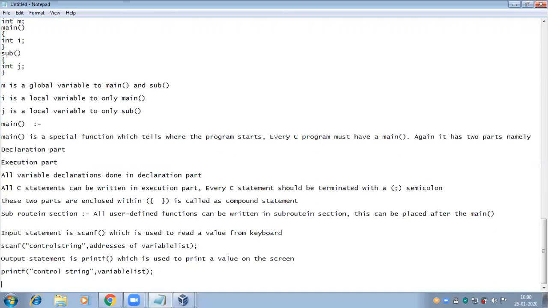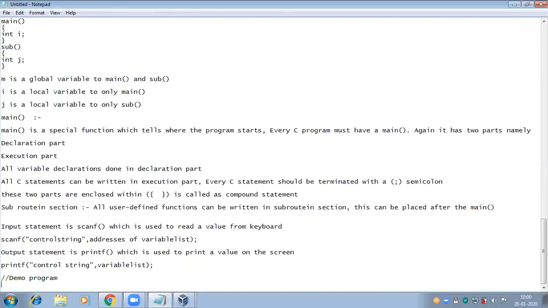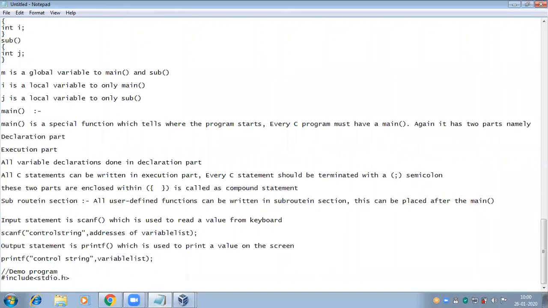So we'll write a simple program using the printf statement, following the structure of the C program. Documentation section: here I'm writing some description, some comment line. Next, link section, stdio.h. Next, definition section is optional.